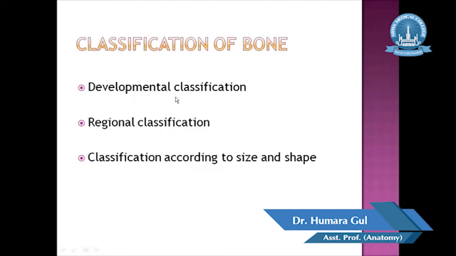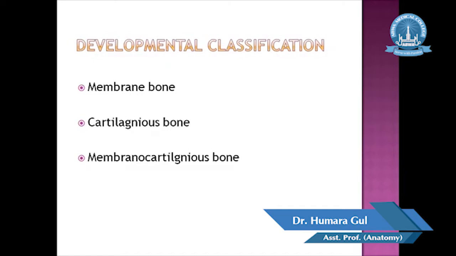Developmental classification is according to the mode of development of bone during the embryonic period, how the bone develops in intrauterine life. The bones are categorized in the developmental classification into three main types: membranous bone, cartilaginous bone, and membranocartilaginous bone.